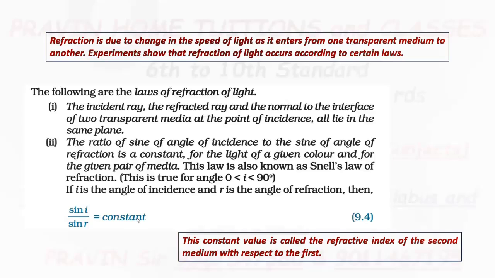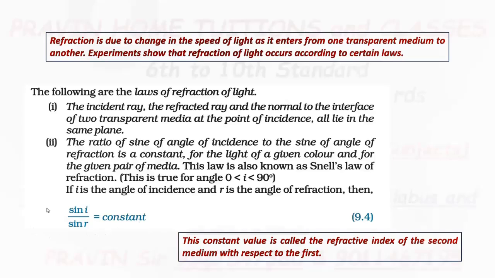See here, pair of media. Here two media should be there. Two transparent media should be there. Then only the refraction phenomenon occurs. And this law is known as Snell's law of refraction, and it is true for angle of incidence greater than 0 and less than 90 degrees.